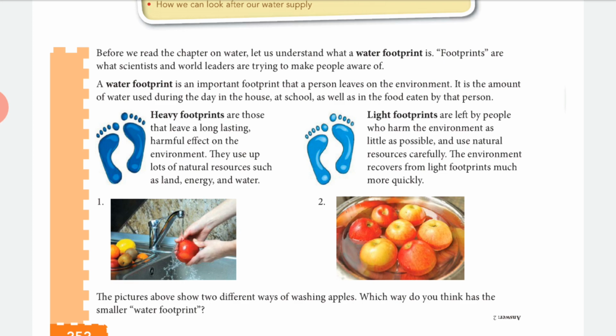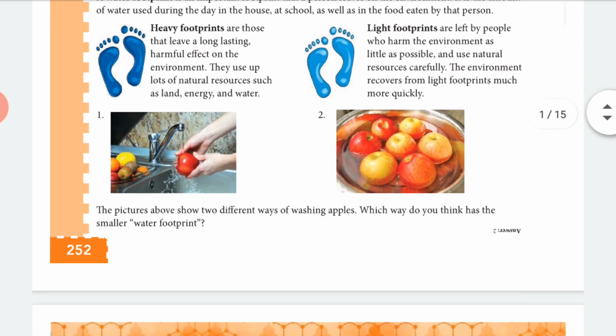Pollution of water and too much wastage of water, if water is in a danger situation, it is called heavy footprint. If water is not in a danger situation, that means in future there is no scarcity of water, not too much pollution, and it is possible to recover it, so it comes under light footprints.